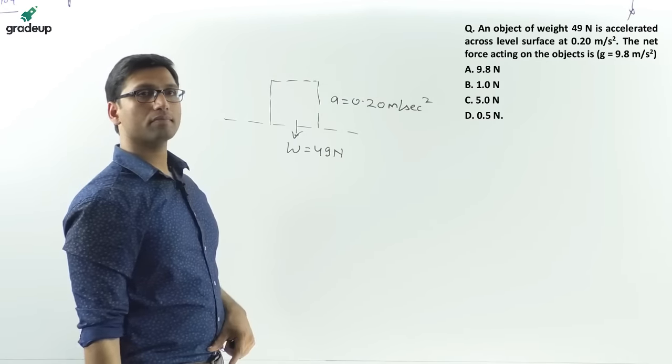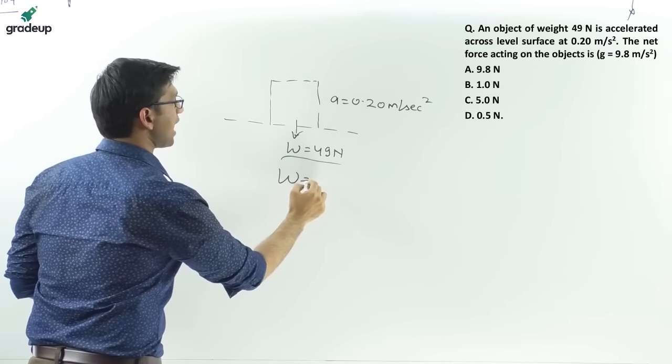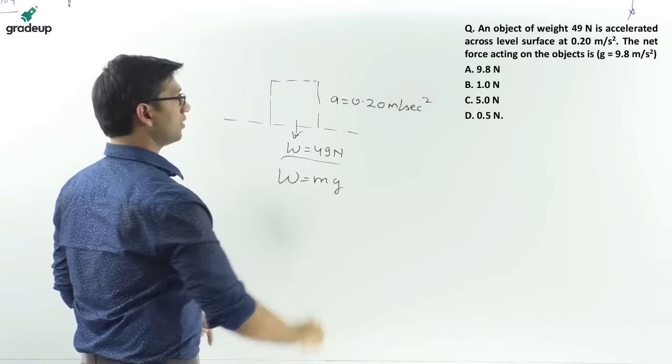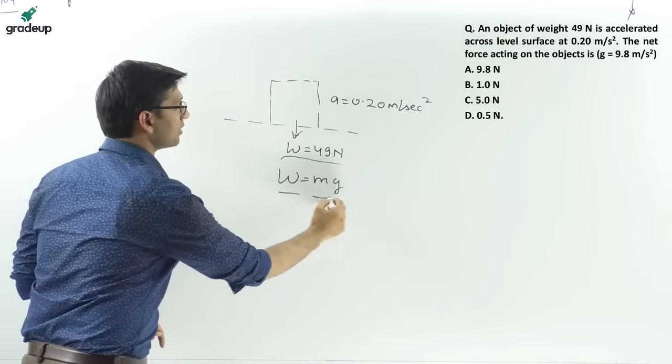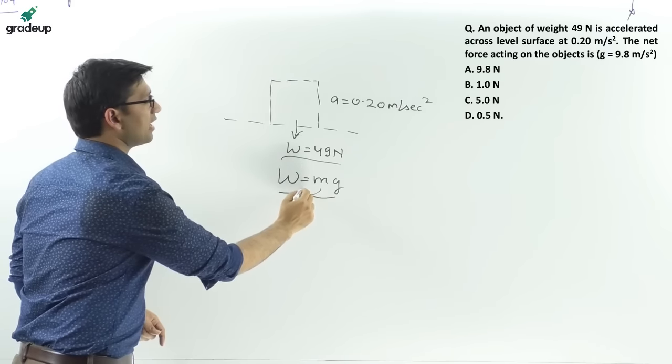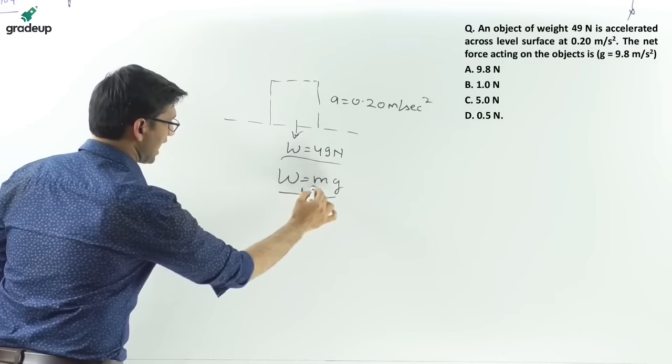Now we know that weight is equal to m into g. So using this relation, we can find the value of m, that is mass.